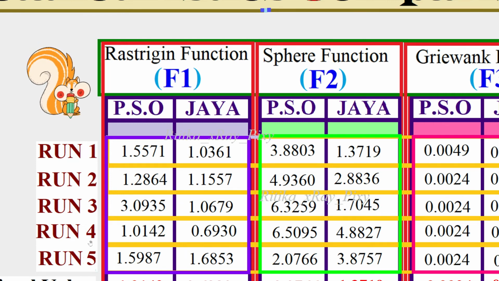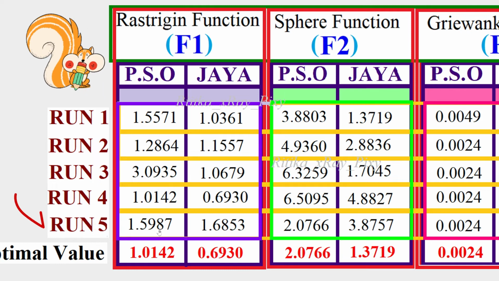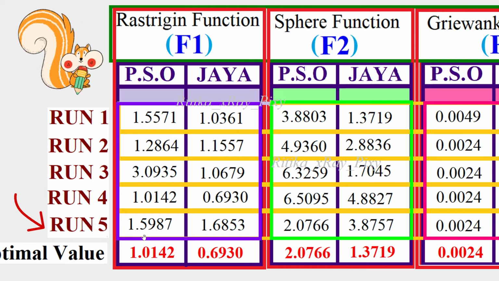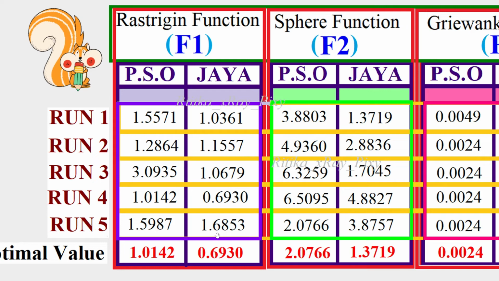In the fourth run you can see the value for PSO is a little bit improved, that is 1.01, but this time you can see the value for Jaya is again improved, and this is 0.69. And here again in the fifth run the value for PSO now you can see 1.59, and here we have 1.68.